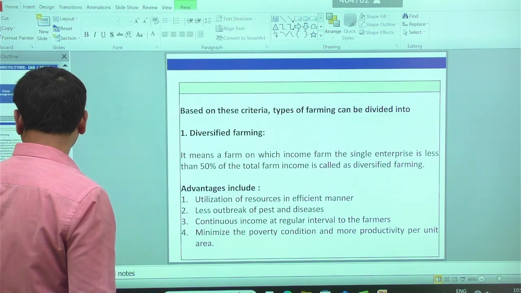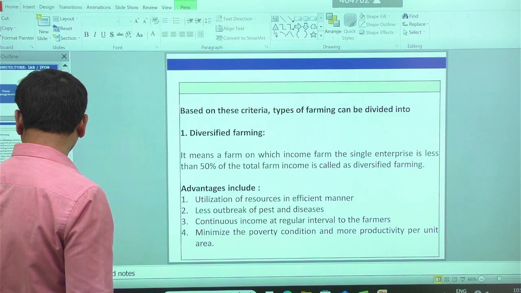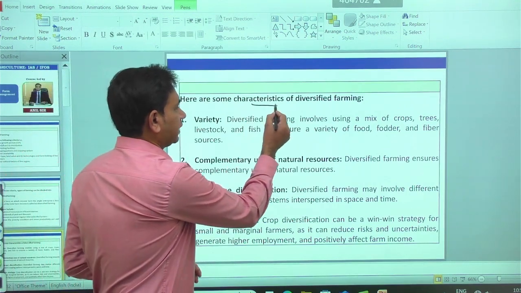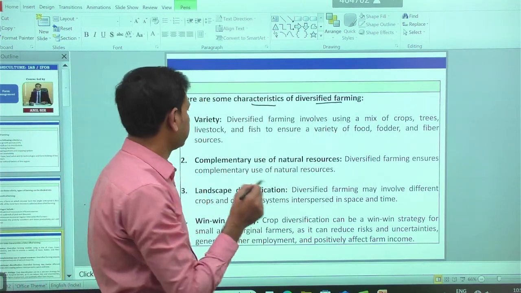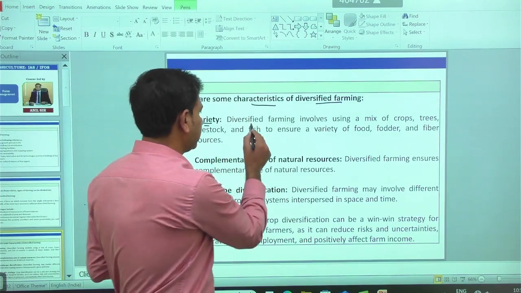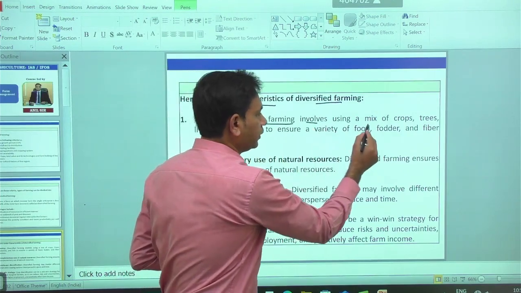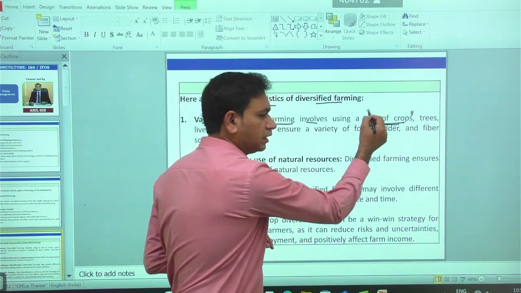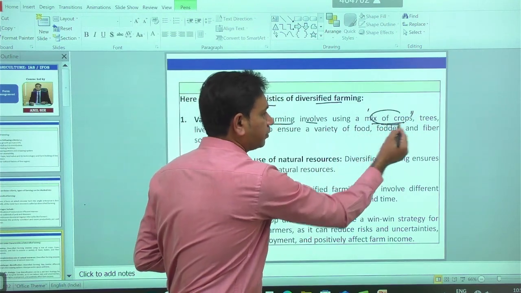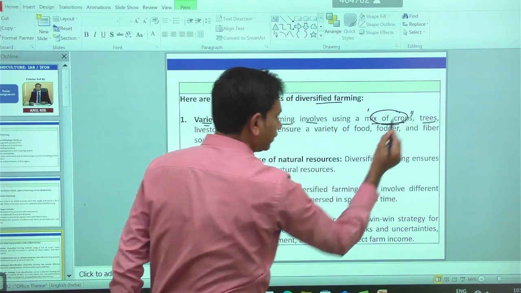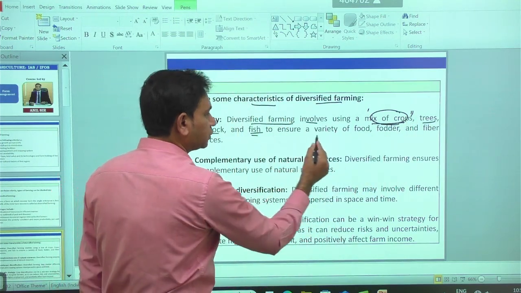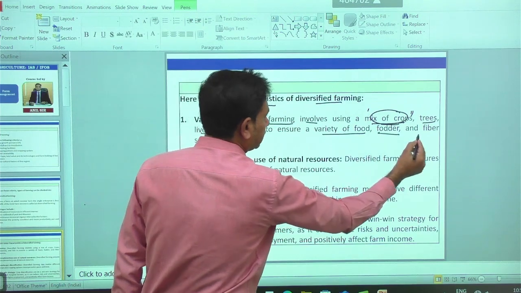So apart from that, these are some other characteristics of diversified farming. With respect to variety, diversified farming involves using a mix of crops, different crops in a given piece of land. We use trees, livestock, and fish farming to ensure a variety of food, fodder, and fiber sources.